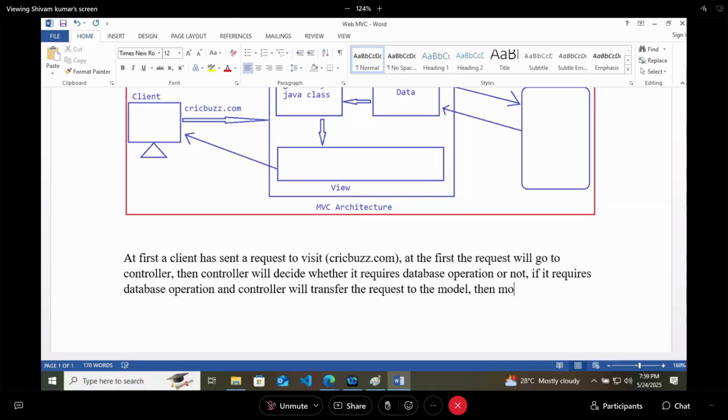Then the model will perform the CRUD operation, whatever, and the model will return the data to the controller.